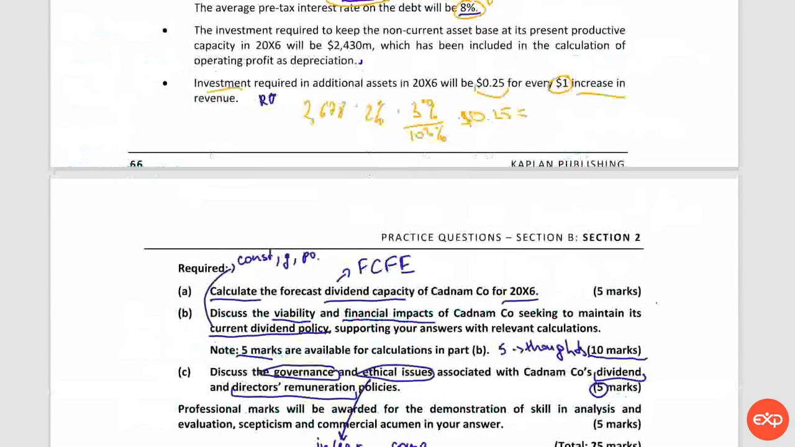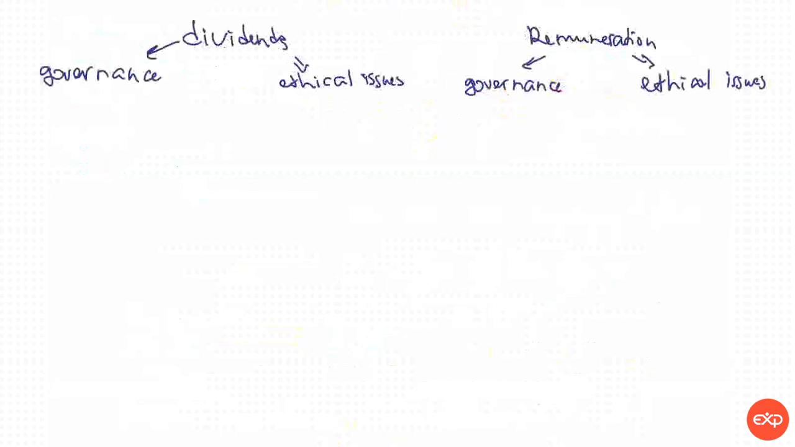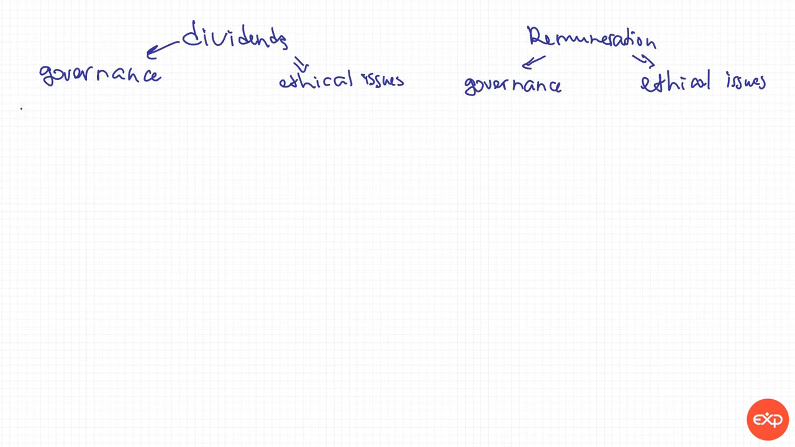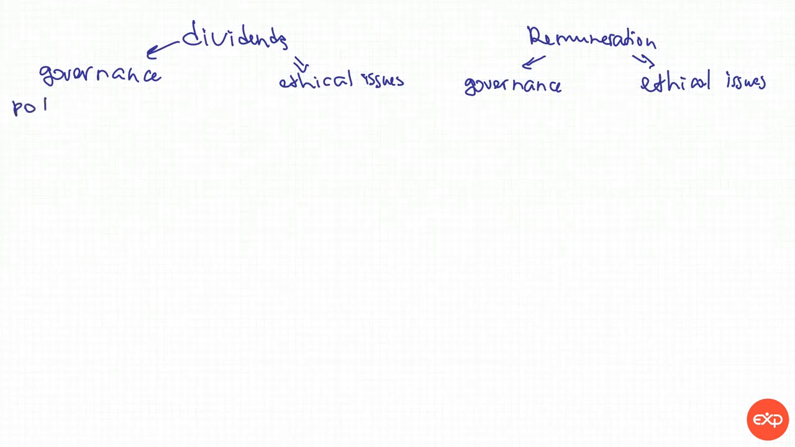Now, question C. We need to discuss the governance and ethical issues. So these are 2 separate questions, therefore we are going to write them separately. And we need to talk about conflicts. So we can say, as for governance issue for dividend policy, the dividend payout ratio increases and the company doesn't have enough residual cash to go with its investment in asset policy, and this means that it is likely that the company just does not measure how much dividend it can pay.